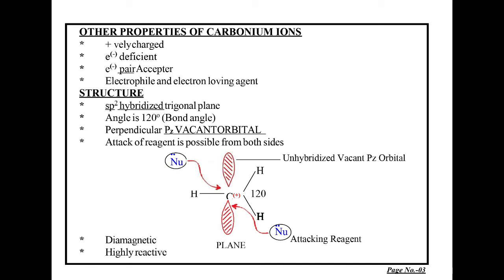Come to the another page, that is page number 4. How carbonium ions are formed, that is formation of carbonium ion by the hydrolysis of the double bond containing compounds in presence of acid. Wherever there is pi bond present, they can easily be converted into the carbonium ion by the protonation with the acid. For example, ethylene when reacts with proton, in first example it gives ethyl carbonium ion with positively charged.